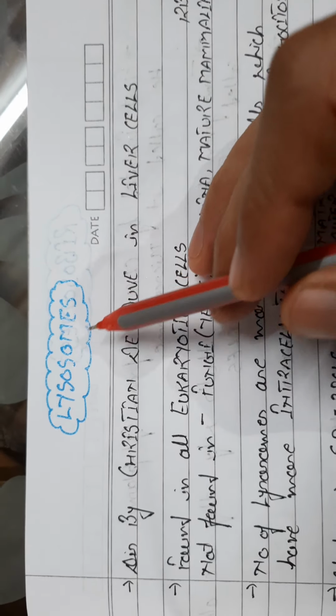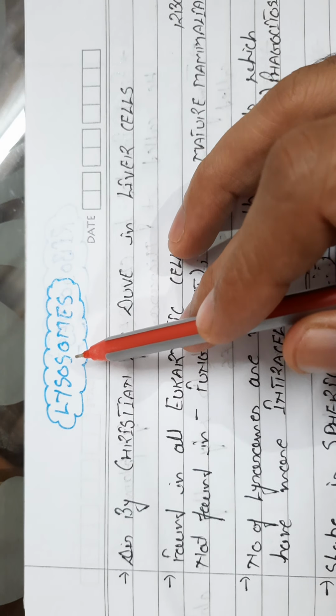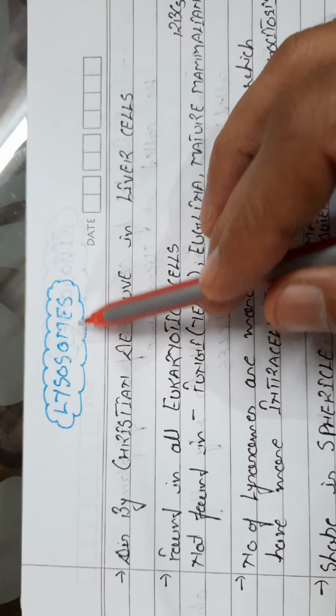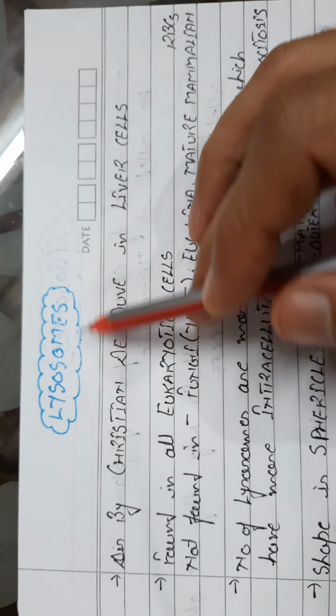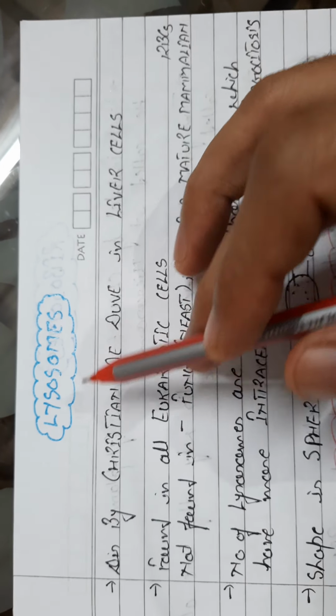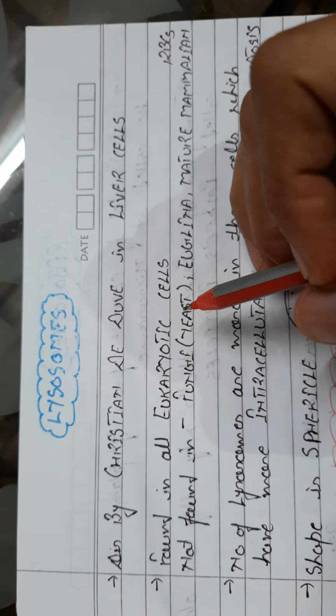Hello dear students. In this video we will take up another important cell organelle which is known as lysosomes. We know that lysosomes are also known as suicidal bags. Why lysosomes are known as suicidal bags we will discuss afterwards. First of all we will talk about the general information related to the lysosomes.